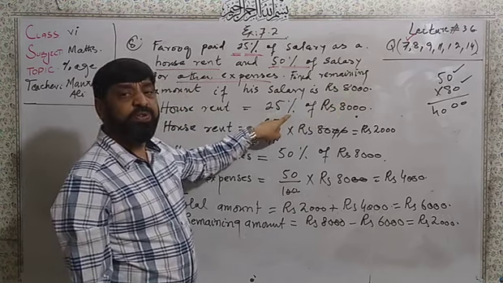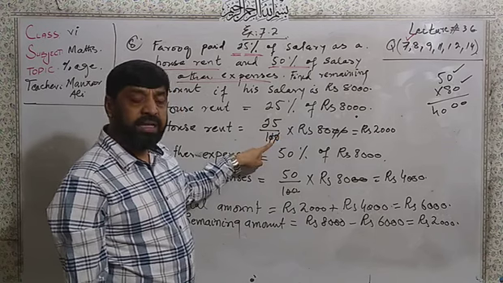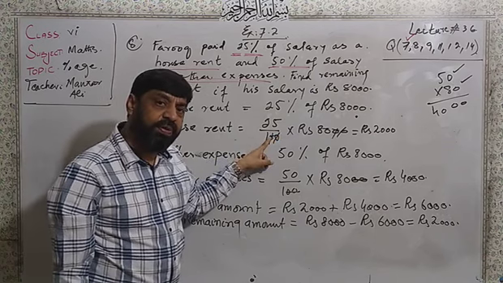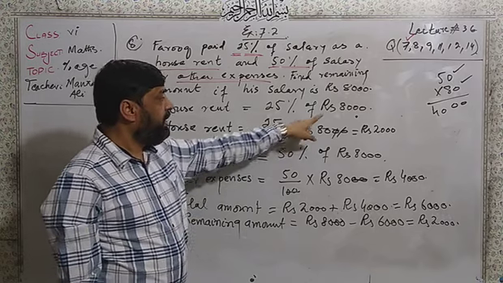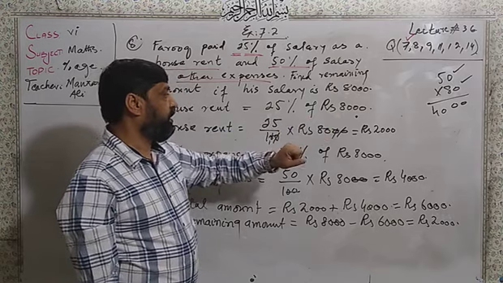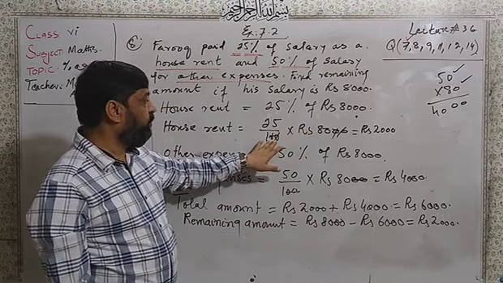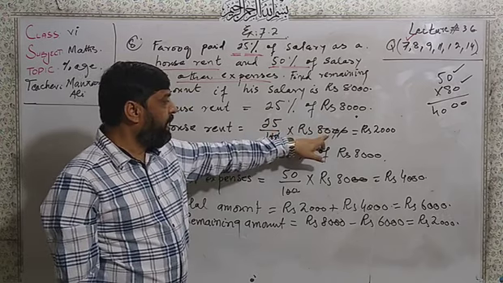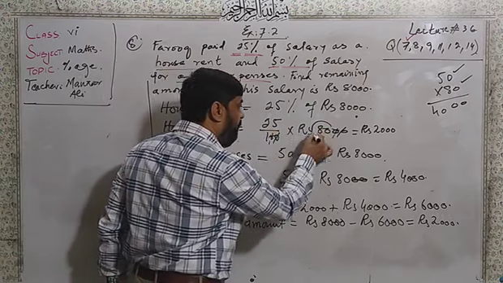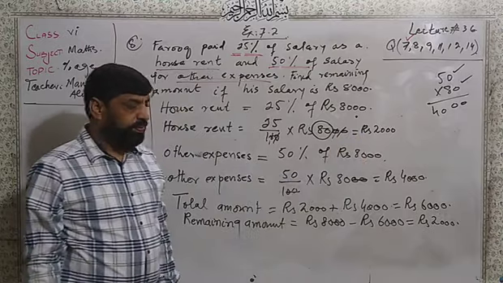Dear students, here 25%, remove the percentage sign, then you will write 25 divided by 100, multiply by rupees 8,000. Here two zeros cancel by two zeros and 25 multiplied by 80, we will get 2,000.